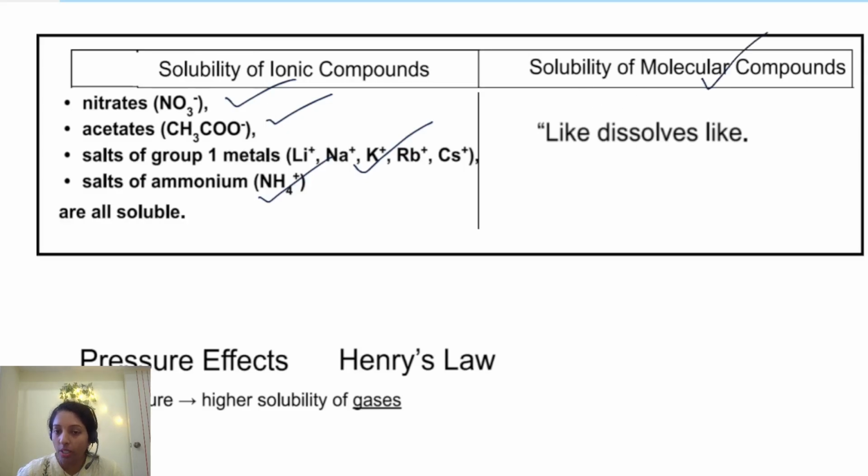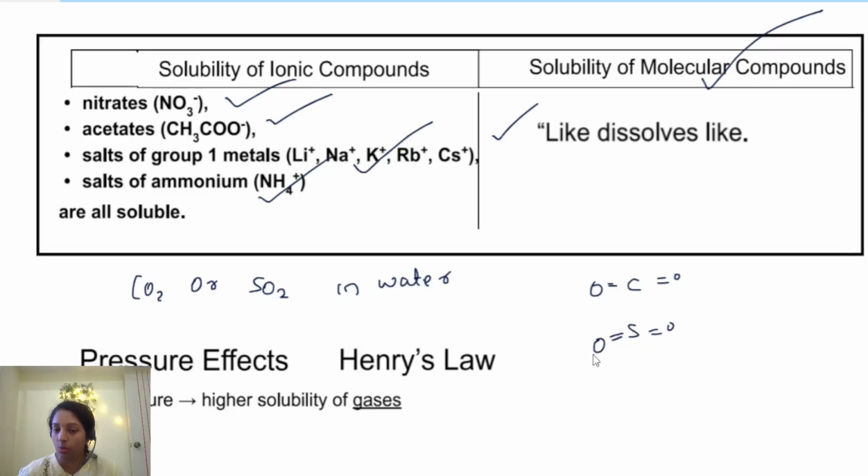If it's a molecular compound, then use the principle of like dissolves like, right? So for example, CO2 or SO2, which is more soluble in water? Let me quickly draw the Lewis diagram. This is the Lewis diagram for CO2, and this is the Lewis diagram for SO2.